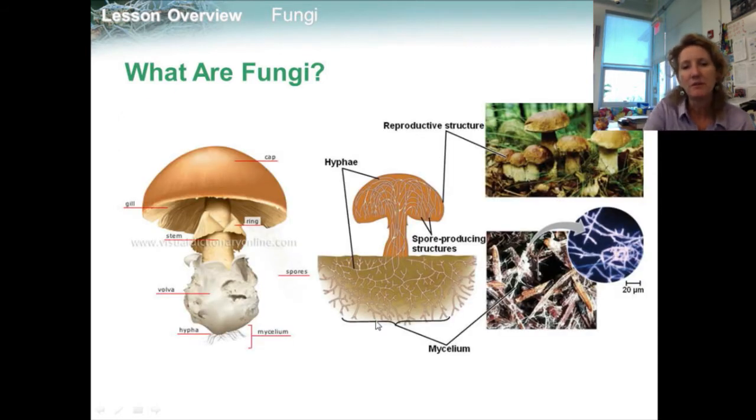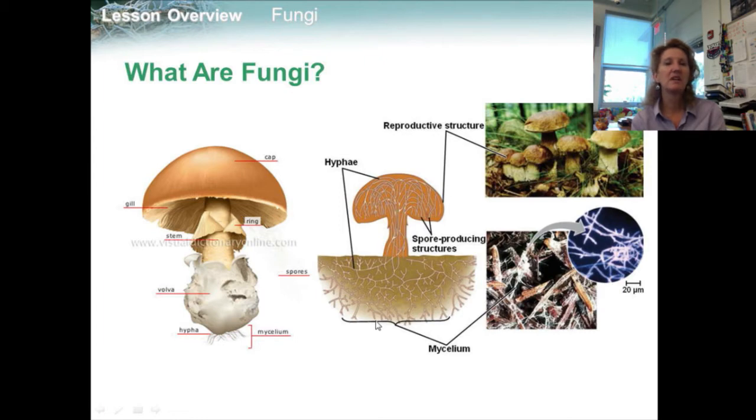All right, many fungi grow from the ground, but fungi aren't plants. Instead of carrying out photosynthesis, fungi produce enzymes that digest food outside their bodies. Then they absorb the small molecules released by the enzymes. Many fungi feed by absorbing nutrients from decaying matter in the soil. Others live as parasites, absorbing nutrients from their host.